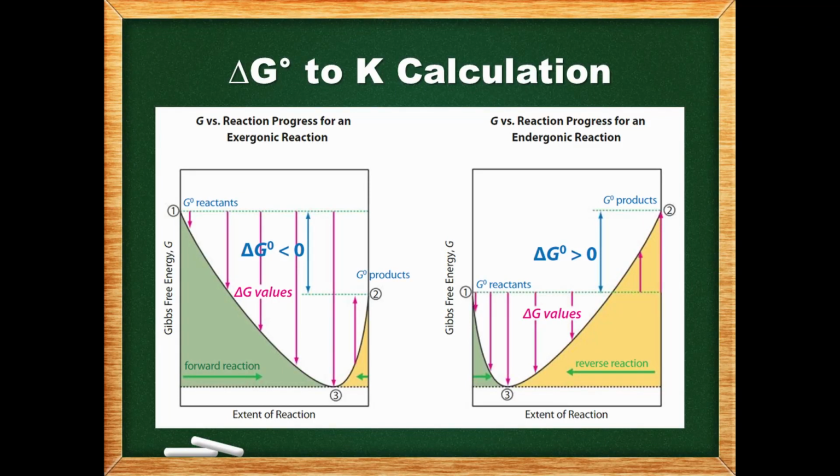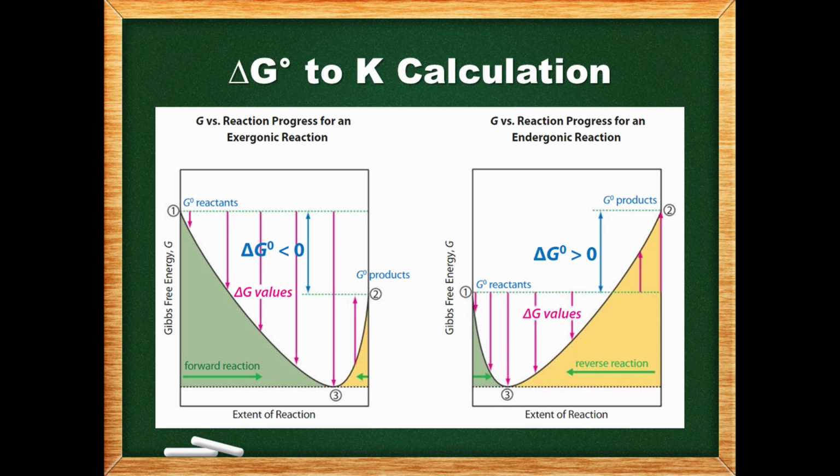In an exergonic reaction, the products have less free energy and are thus more stable than the reactants. The difference between the free energy of the product and the free energy of the reactants, 2 minus 1, is equal to delta G naught. Any points between points 2 and 1 are various mixtures of products and reactants. The difference between point 1 or point 2 and any point on the curve is equal to delta G. At the minimum on the curve, the mixture of reactants and products has the lowest amount of free energy and is the most stable. This is the equilibrium mixture. The direction to reach equilibrium will always be in the direction that is downhill on a free energy diagram.